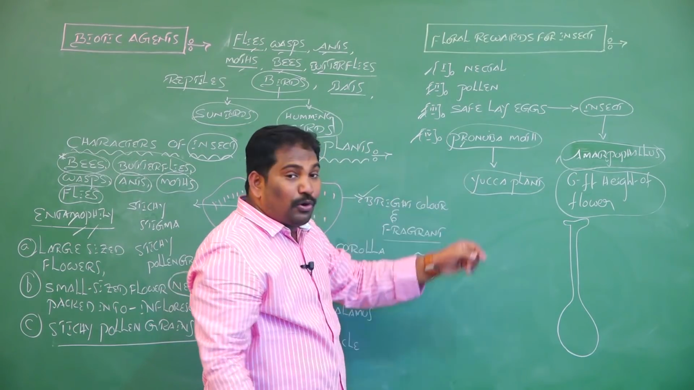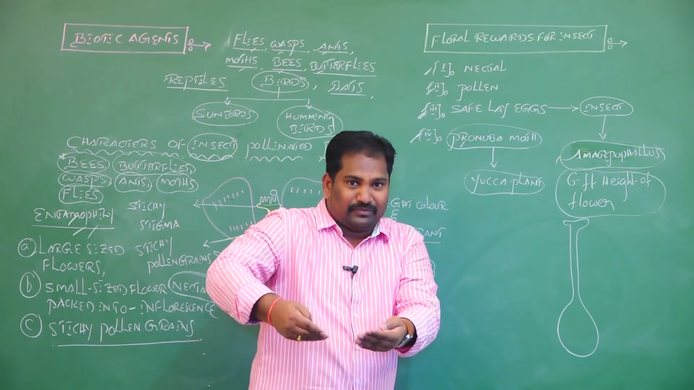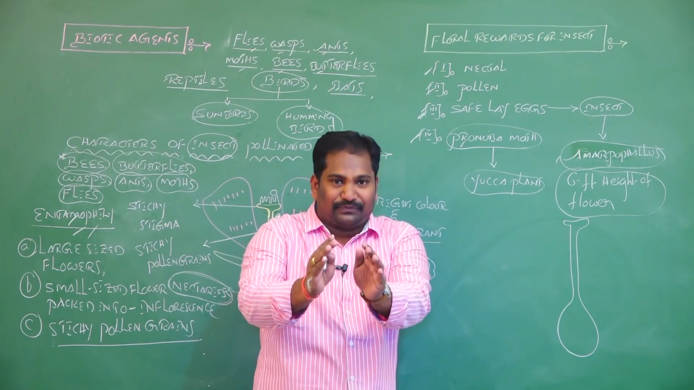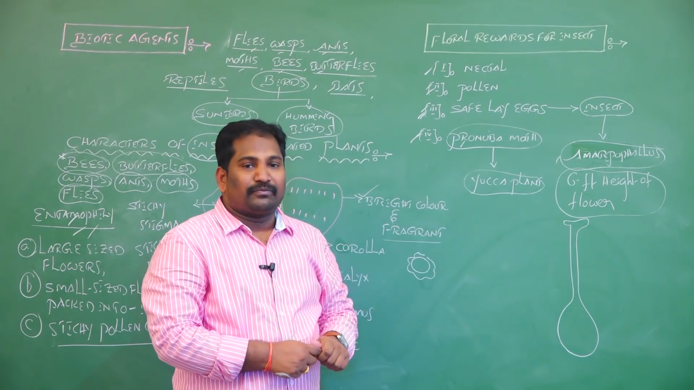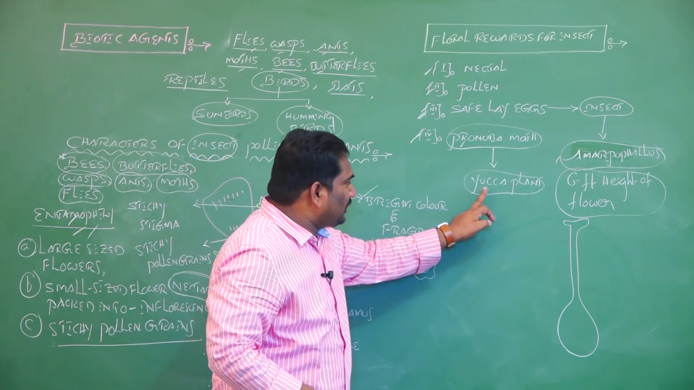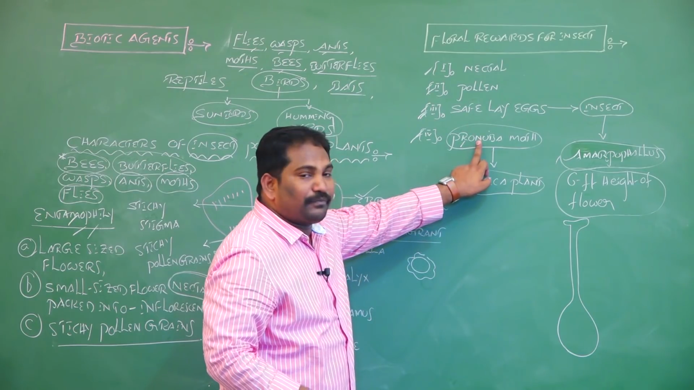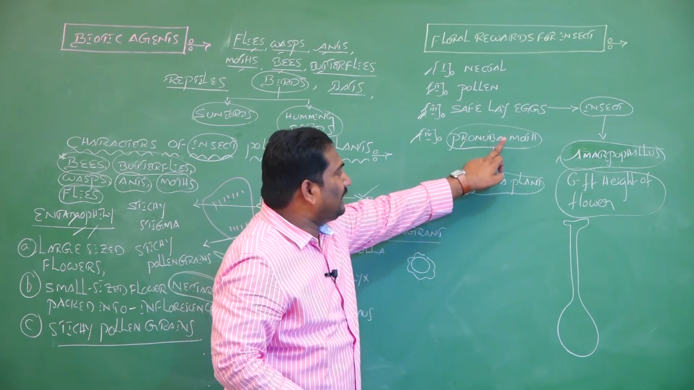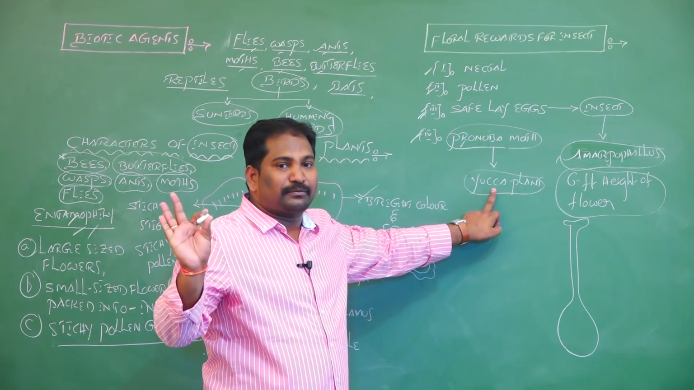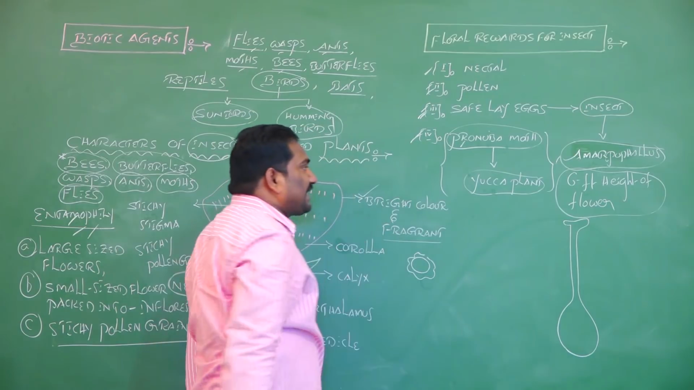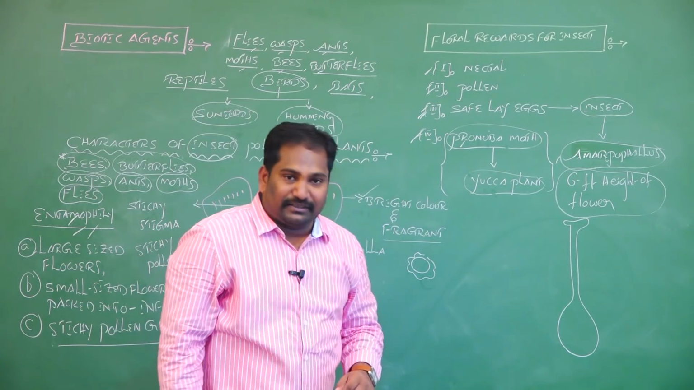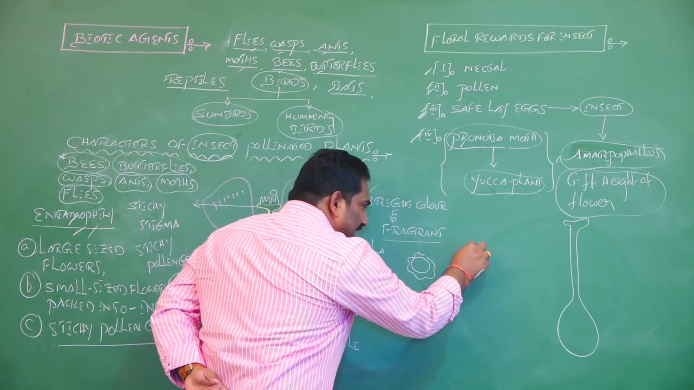The Pronuba moth lays eggs for safety in the locules of the ovary of the yucca plant. So the yucca plant is pollinated by the insect Pronuba, and the Pronuba moth lays eggs in the locules of the yucca plant. Without these two, the plants cannot complete their life cycle. For example, this is the yucca plant,